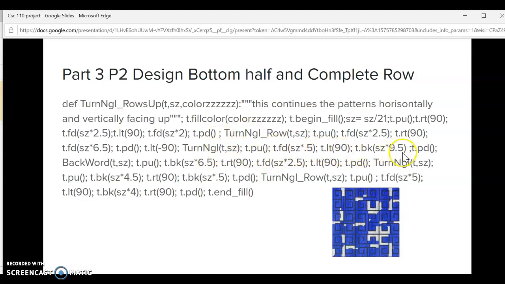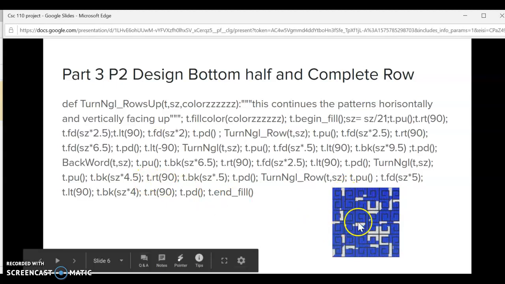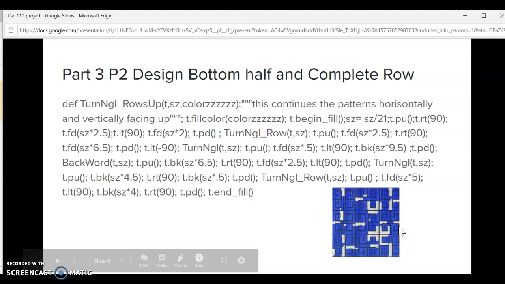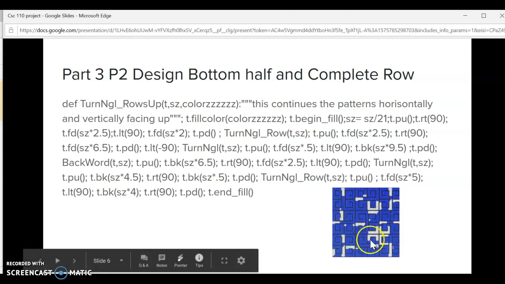Pen up, forward size times 5, left 90, backwards 9.5, pen down, and use this as another helper function, tess.size up, pen up, backwards 6.5, right 90, forward size times 2.5, left 90, pen down, turn angle, tess.size, t.pu, backwards size times 4.5, which just goes backwards. This draws the entire thing, and then pen down, then turn angle, tess.size, pen down, and then forward size times 5, left 90, backwards. It just draws this entire design.